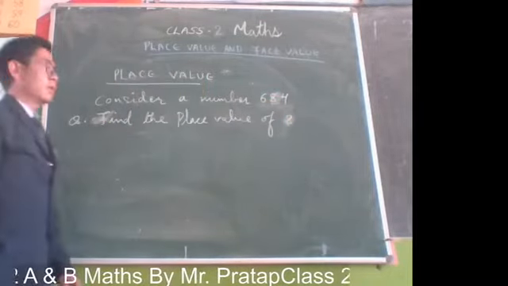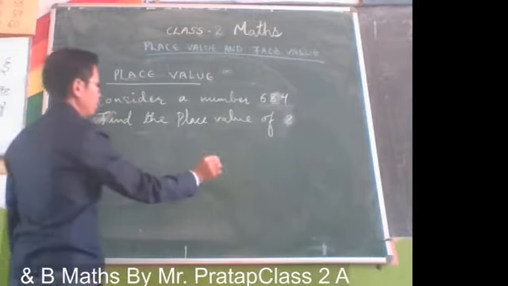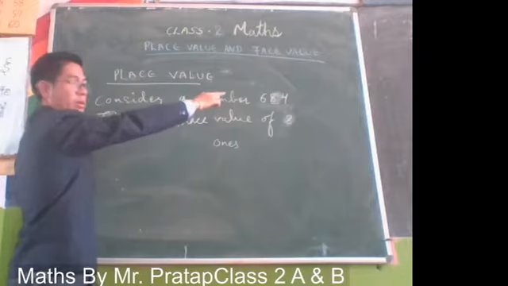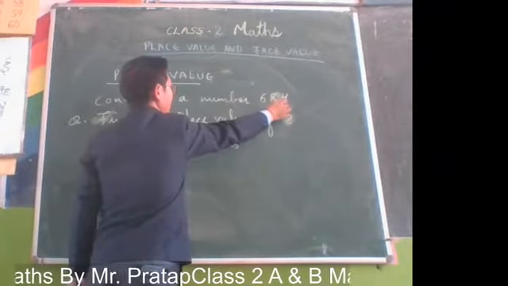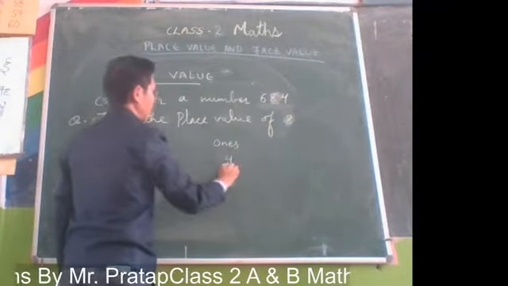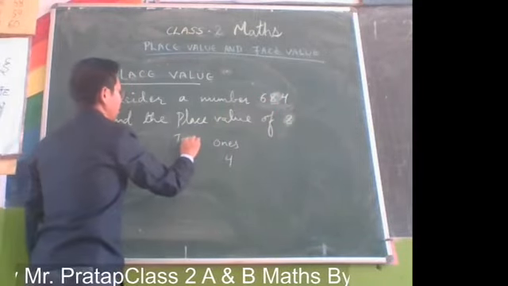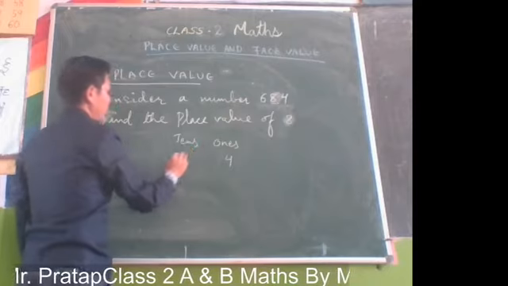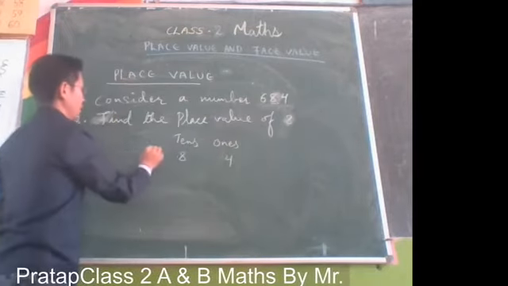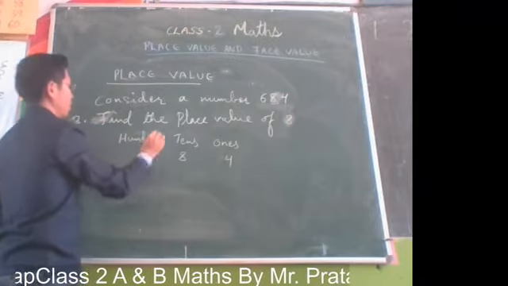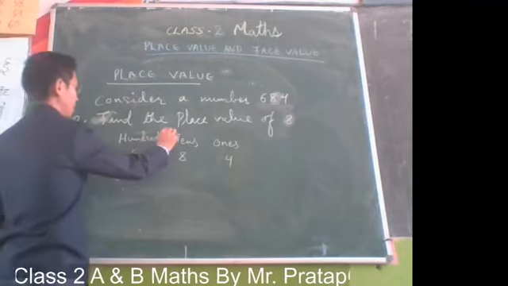Now what you have to do is, you can see that 4 is in the ones place, 8 is in the tens place, and 6 is in the hundreds place.